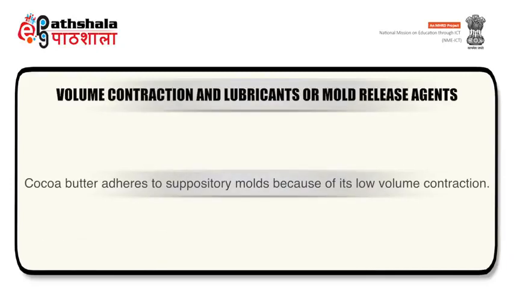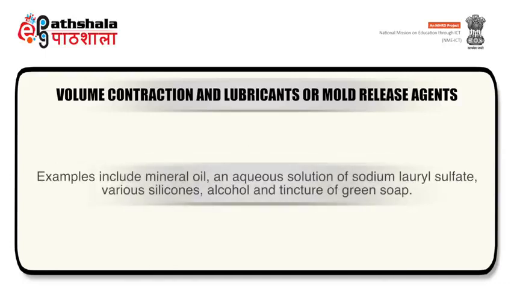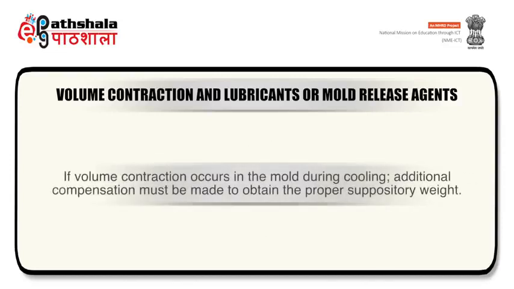Cocoa butter adheres to suppository molds because of its low volume contraction. Hence, cocoa butter suppositories are difficult to remove from the molds, and various mold lubricants or release agents must be used to overcome this difficulty. They can be applied by wiping, brushing, or spraying. Examples include mineral oil, an aqueous solution of sodium lauryl sulfate, various silicones, alcohol, and tincture of green soap. If volume contraction occurs in the mold during cooling, additional compensation must be made to obtain the proper suppository weight.